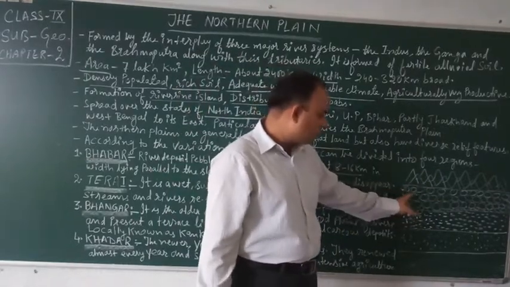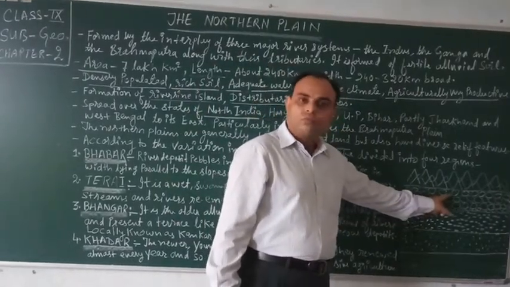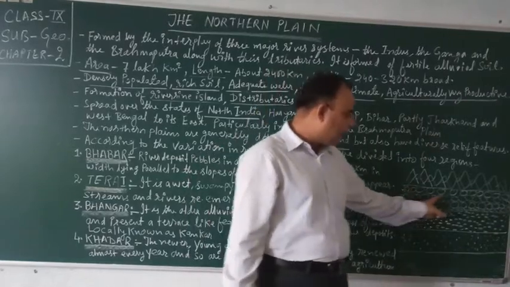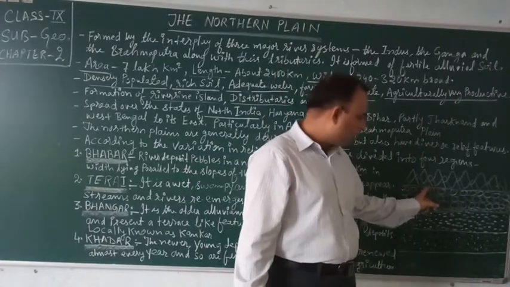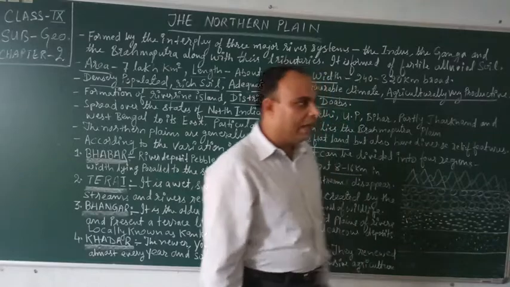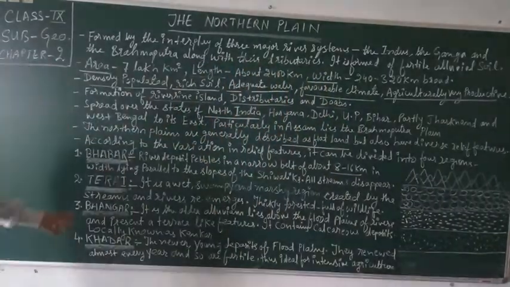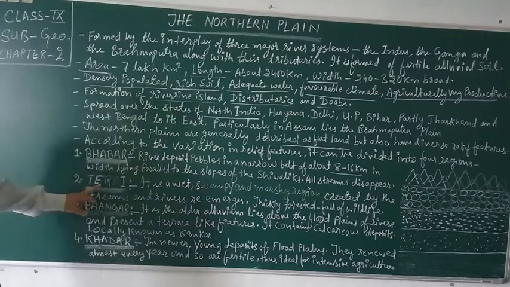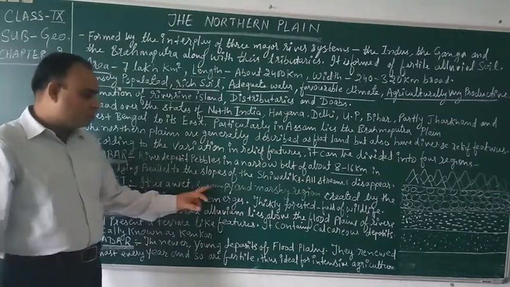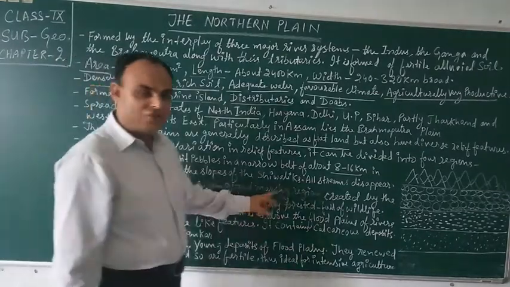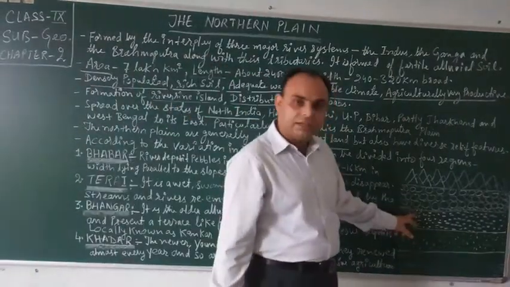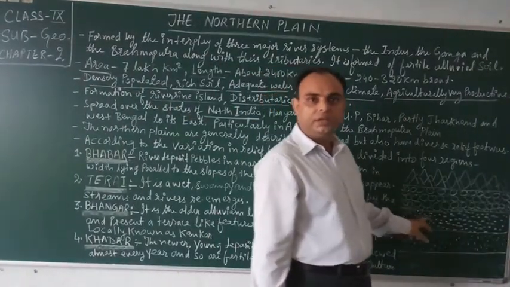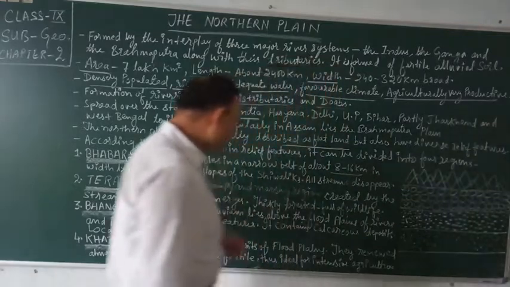Why? Because of the gap between these pebbles. Water moves to the next belt, and that belt is known as the Tarai region. Second one is the Tarai region. It is a wet, swampy and marshy region.